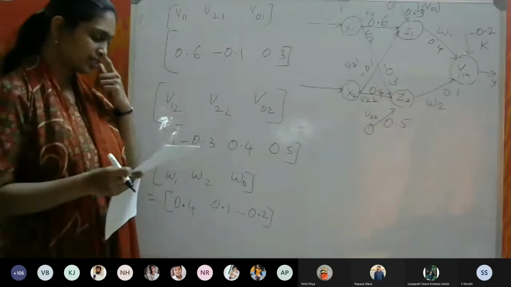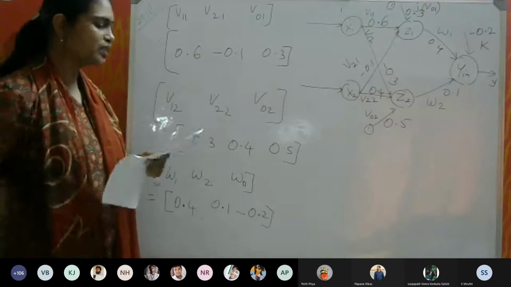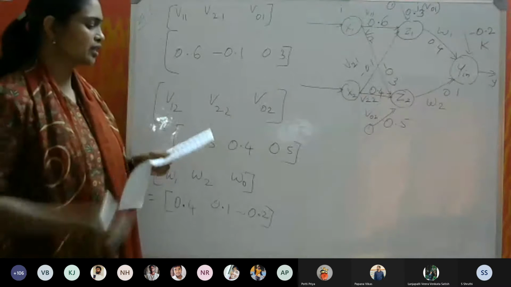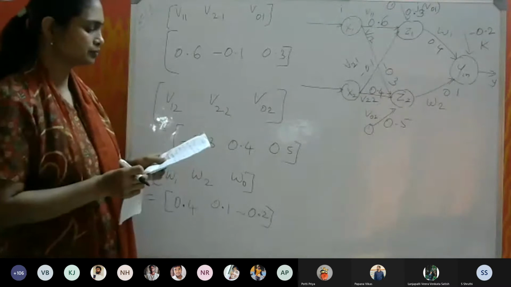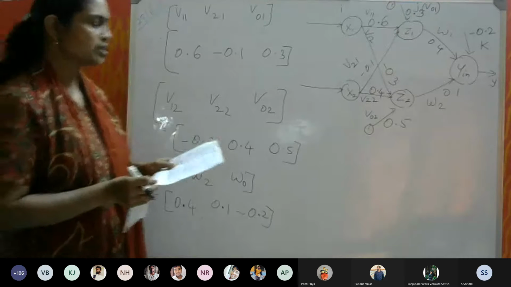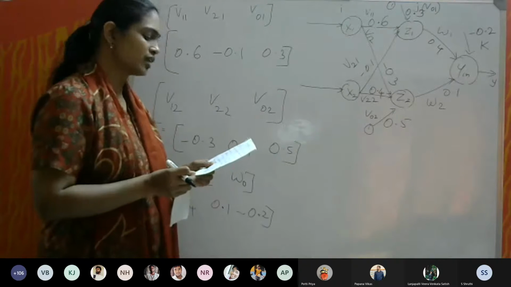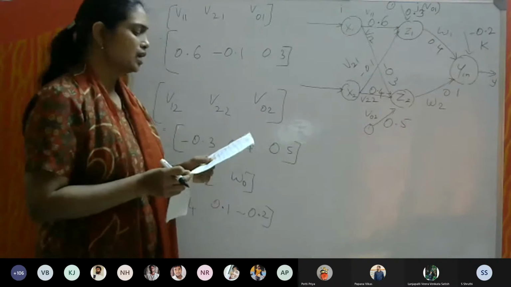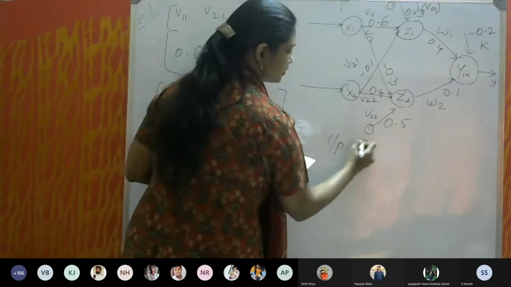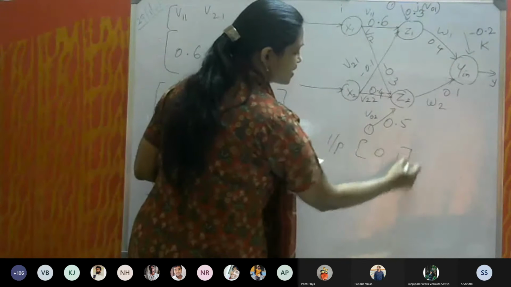Using backpropagation network, find the new weights for the net shown, that is this one. Input is 0, 1. The input vector is 0, 1.